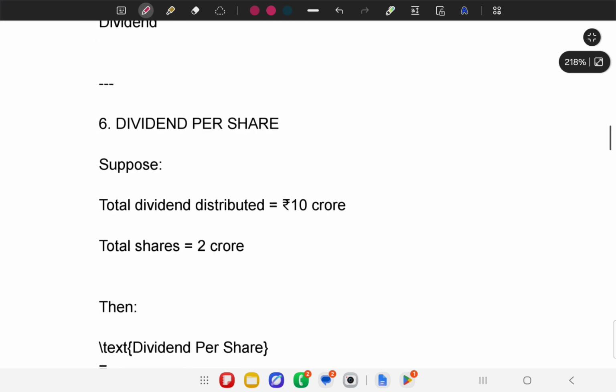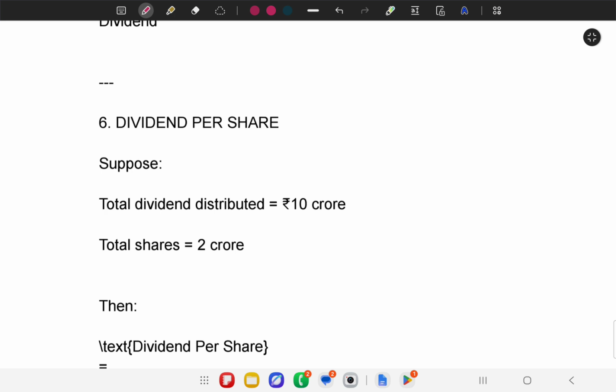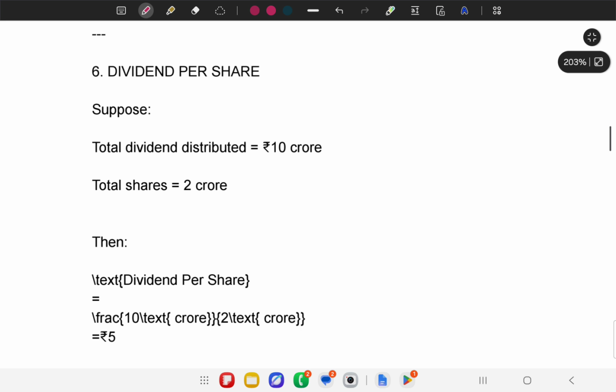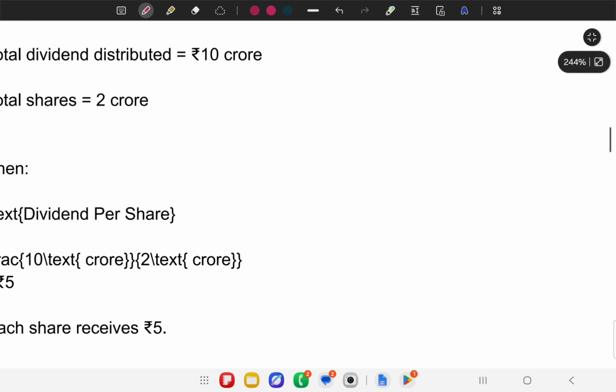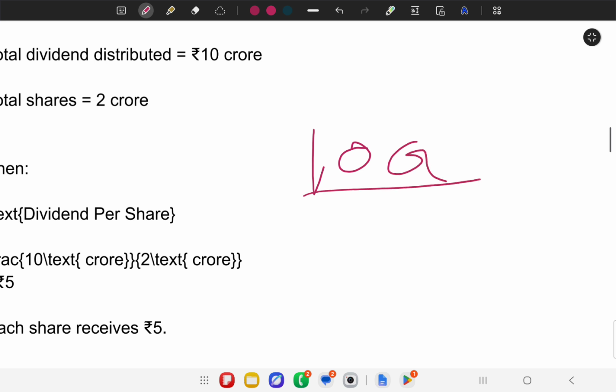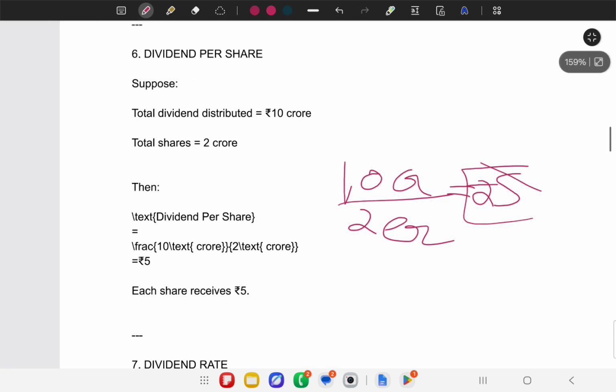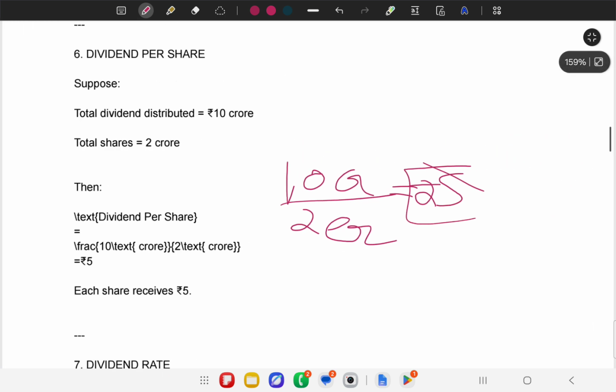Now, how the dividend is distributed depends on the ownership of a share and the face value only. Suppose the total dividend distributed is 10 crore, and the total shares currently in the company are 2 crore. So the dividend per share, if you calculate it, is 10 crore divided by 2 crore, which gives rupees 5. We will compare this rupees 5 to how much of the face value it is.